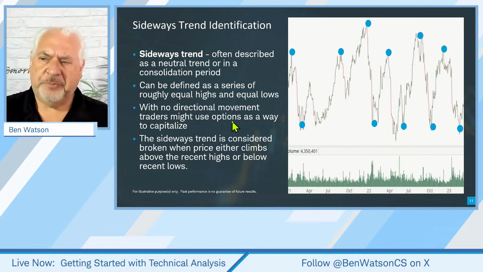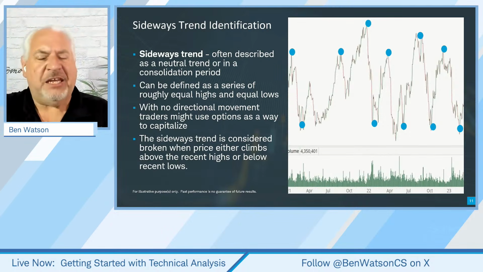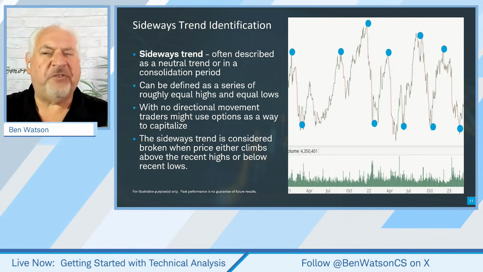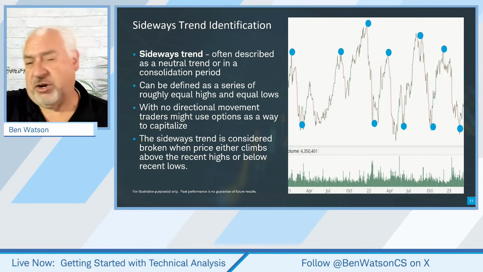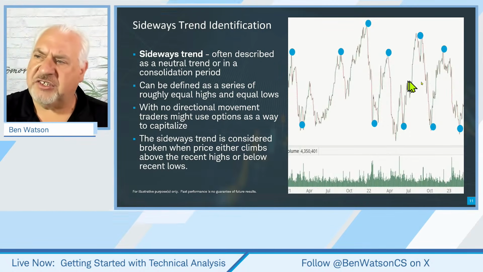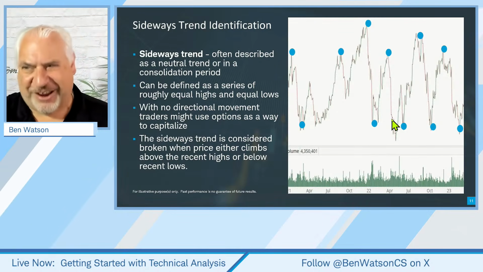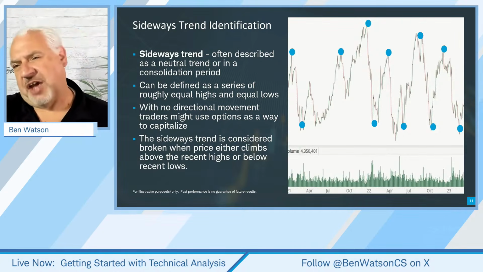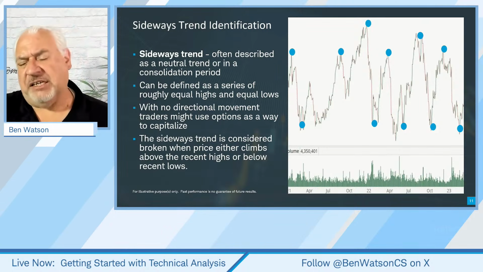But a sideways trend, the last that we're going to talk about here, is really identified by roughly equal highs and lows. And again, they don't have to be consecutive and they don't have to be exact. So as the price moves sideways, within the context of that trend, and we talked quite a bit about this last week, we can see that we've got uptrends and downtrends of shorter time frames that then make up that sideways trend over time. So those are the ideas that we want to think about.